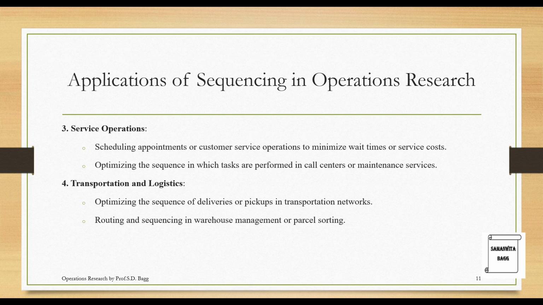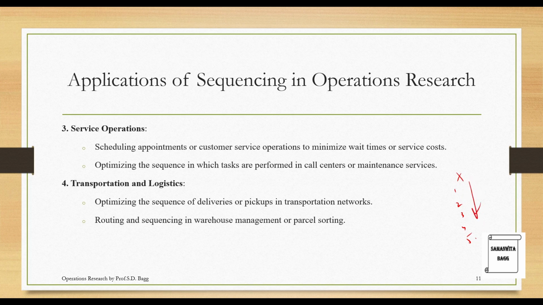The fourth one is transportation and logistics, optimizing the sequence of deliveries or pickups in transportation networks, routing and sequencing in warehouse management or parcel sorting. So this is another two different examples. The first one is where you're sequencing the deliveries. For example, you want to deliver products to a particular zone X, and there are, say, 5 addresses over here where you want to deliver.